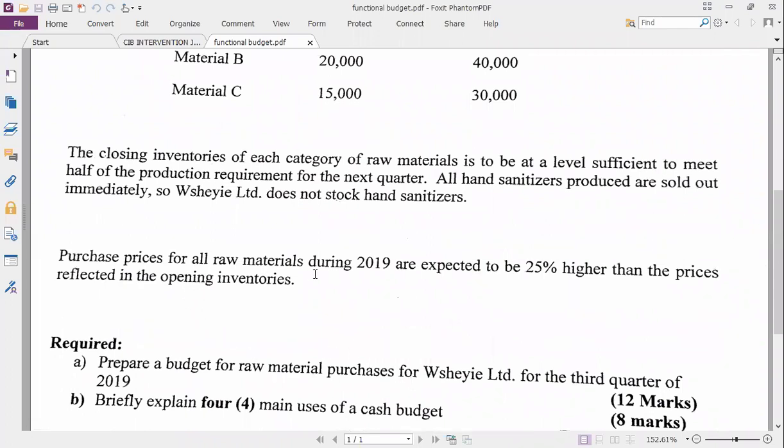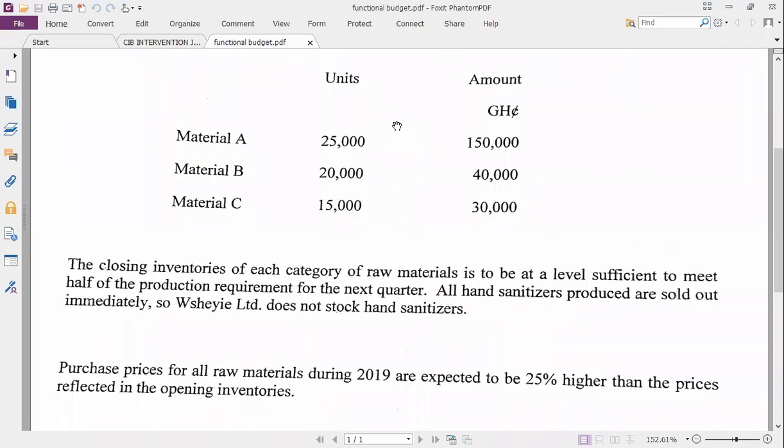Purchase prices for all raw materials during 2019 are expected to be 25% higher than prices reflected in the opening inventory. So if you want to get a price, opening inventory for material A, the units are 25,000, but the amount is what? 150,000. So what will be the price per unit? The material price per unit will be 150 divided by 25,000. That will give us 6. Then you increase it by 25%. That is all for all of them.